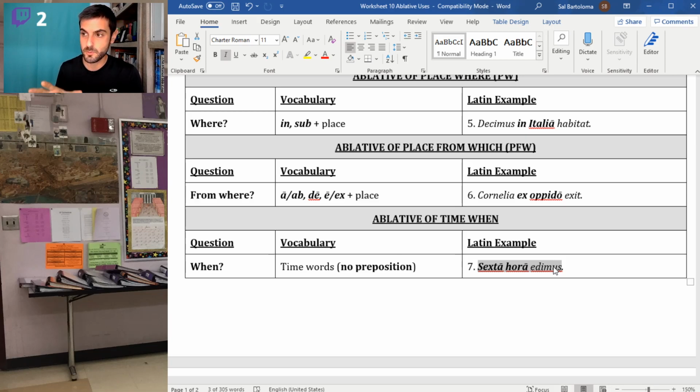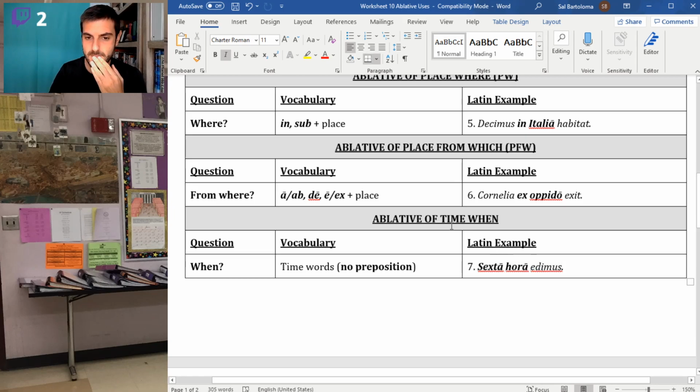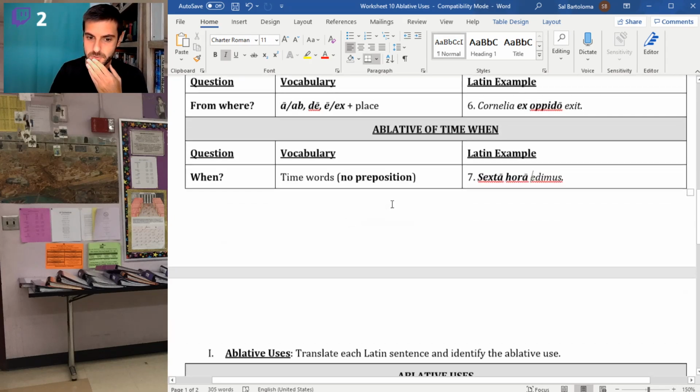Contrast that with if you wanted to say we eat for 6 hours. That's not the time when you eat, that's the duration of time that you eat, and that's the accusative case. So we have to really think about what we're trying to say. If you're trying to say, oh, we eat at 6. When do you eat? At 6. Right? That would be ablative. But for how long do you eat? Oh, we eat for hours. That would be accusative. And those are the examples for each one.